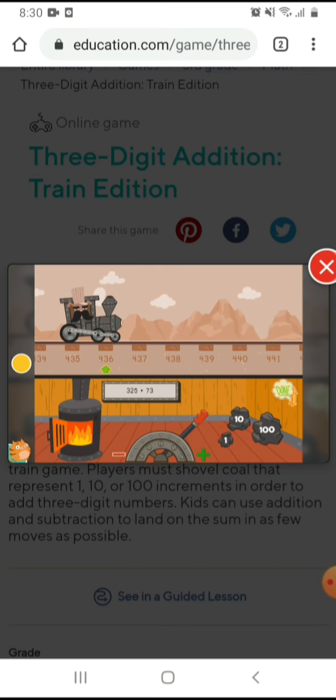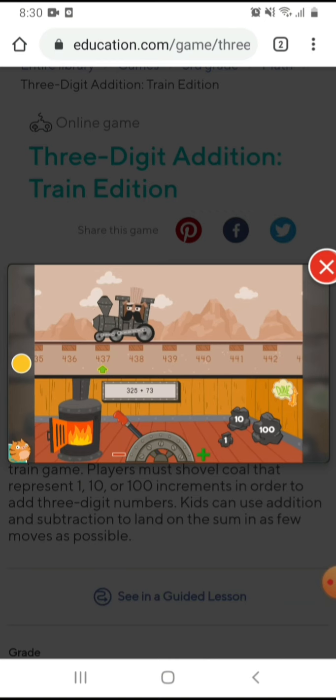Okay, but it's too far, right, for the result? It is too far, so you move this to minus, not to plus. Here, if you move it to minus, the train will go back to the number before it. So remember, the result is 398.